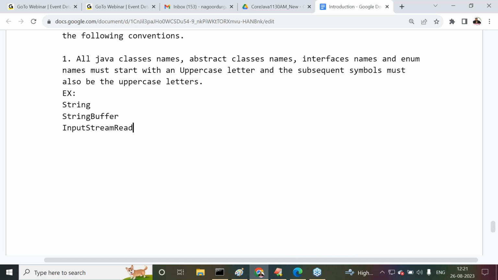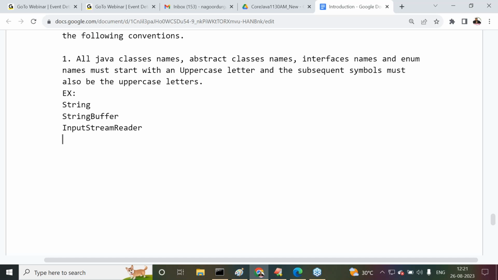InputStreamReader. I is uppercase letter, S is uppercase letter, and R is what there? Uppercase letter. Every word must be started with what there? An uppercase letter. See, this is programming part only. To write the programs, we require these basics, no. Otherwise, we are unable to write the programs. So that's why here itself I'm giving clarity.